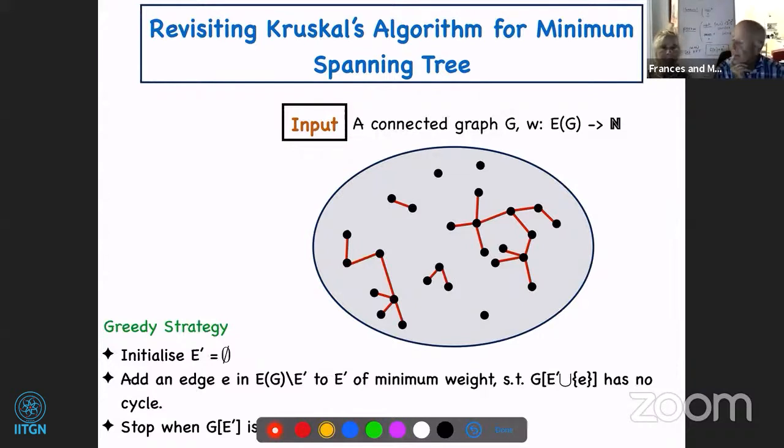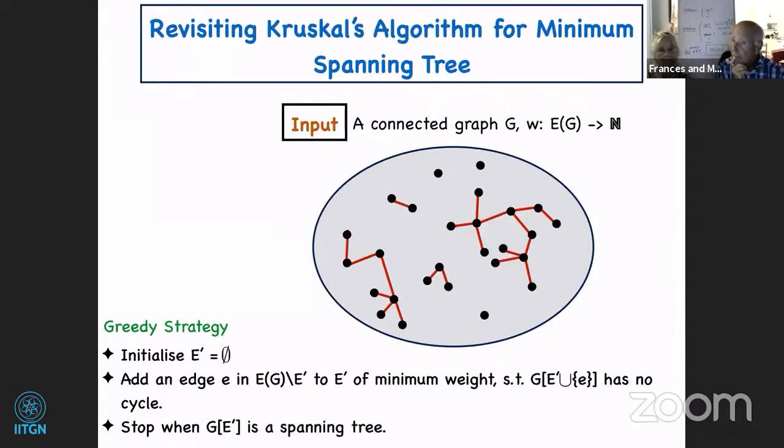Since our objective is to minimize the total weight of the spanning tree, the sum of the weights over all the edges present in it, we will pick an edge that has minimum possible weight, and still we are able to add it.